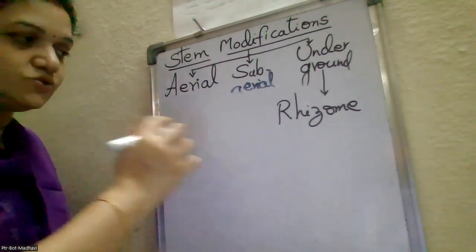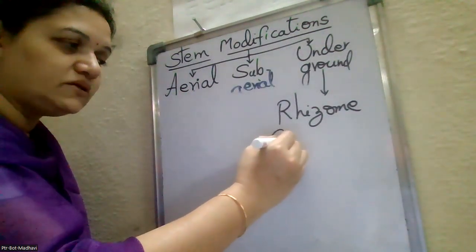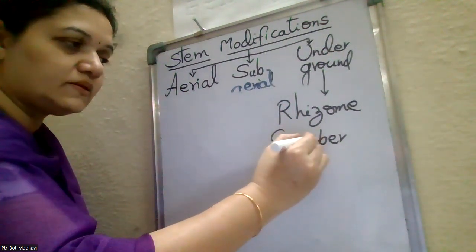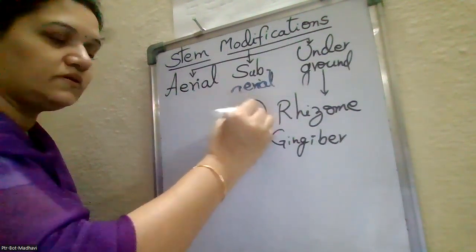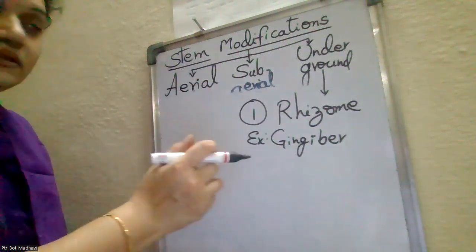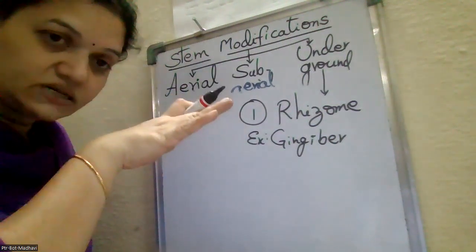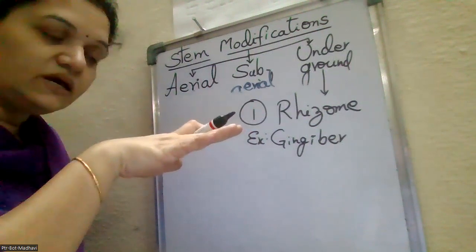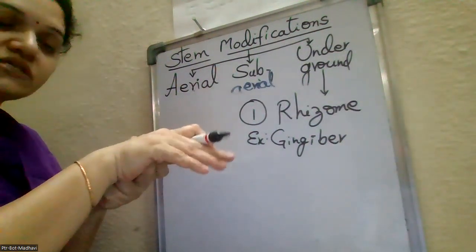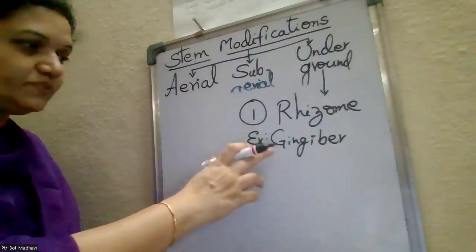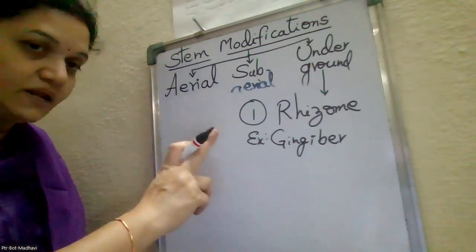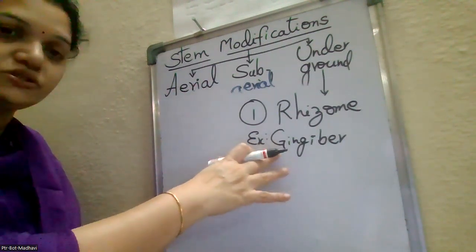Okay, the first one is the rhizome. In the rhizome, the example is ginger. In this, the stem grows horizontally at a limited depth in the soil, having dorsiventral structure, with a root system, and having one single terminal bud. The stem is branched. That is ginger.